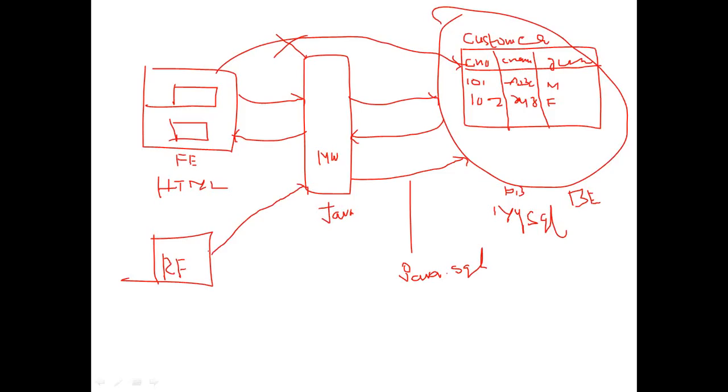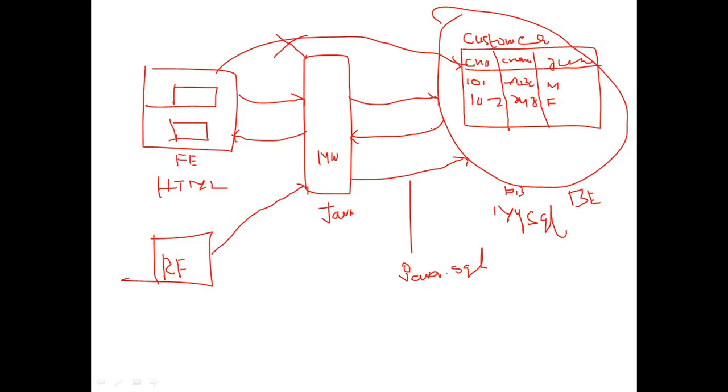But how is Java going to take the data from the front end? This is a front end, right? It's an HTML page. Just now I told you that these are the HTML pages. Java takes the data from the HTML pages and hands it over to the database table, placing it in the database table. If you want to see your profile, then it pulls the data. That's called view.